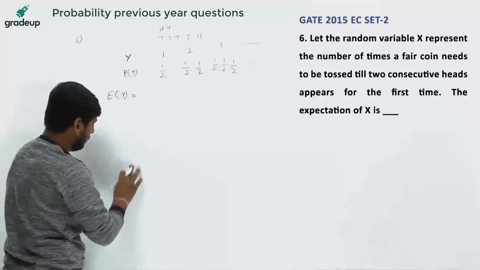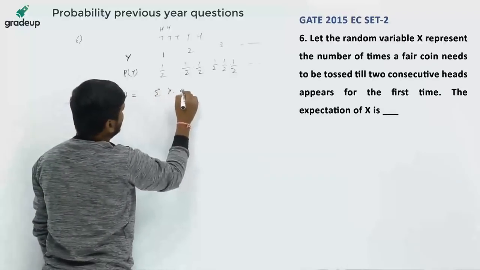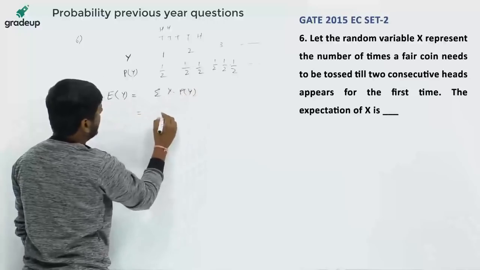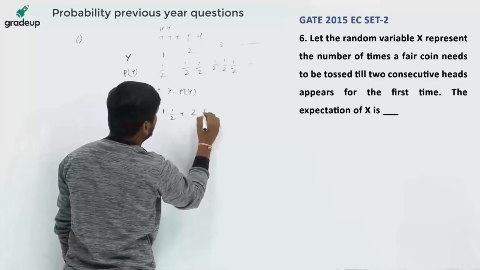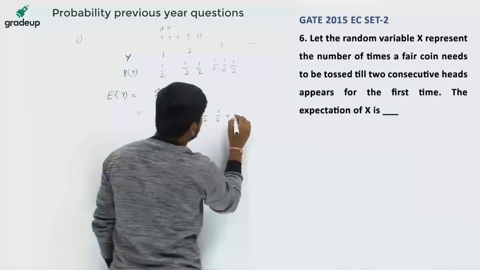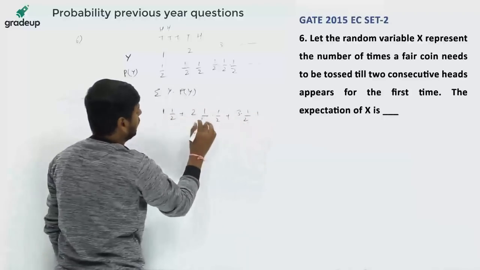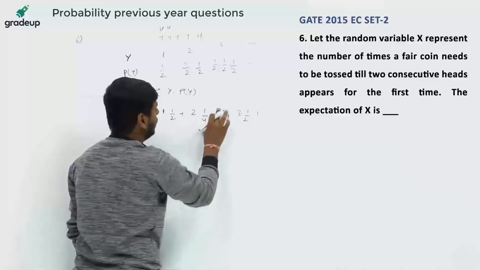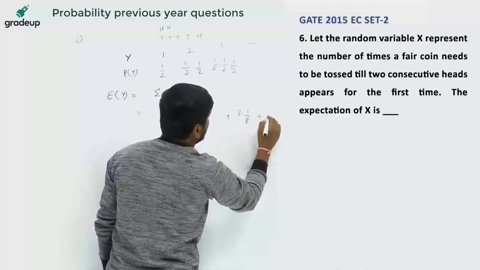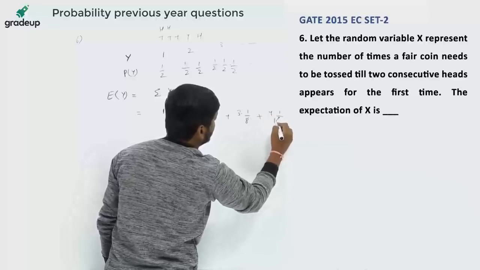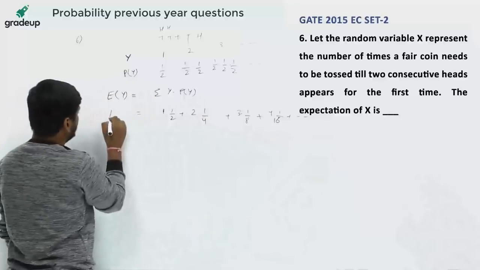What is the mean of this random variable y? This is sigma y into p(y), or 1 into 1/2, plus 2 into 1/2 into 1/2, plus 3 into 1/2 into 1/2 into 1/2. Or I can write this as 1/2, plus 2/4, plus 3/8, plus 4 into 1/16, and so on. This will be the E(Y).